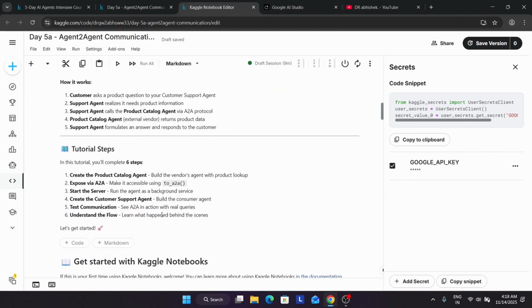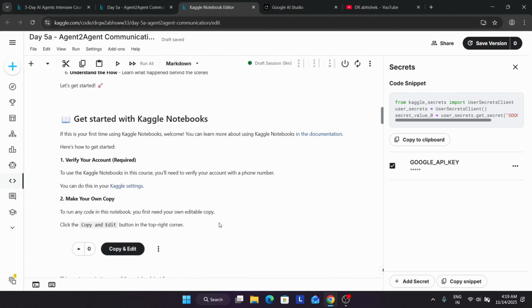So here is how it works: the customer asks a question regarding the product. As I said, the support agent checks the product information with your tracking number or order ID. Now the support agent calls the product catalog agent, which returns the product data, saying that it is in transit or available soon. So like this it completes. Now we'll complete 6 steps: create a product catalog agent and expose it via A2A, start the server, create a customer service agent, test communication, and understand the flow.